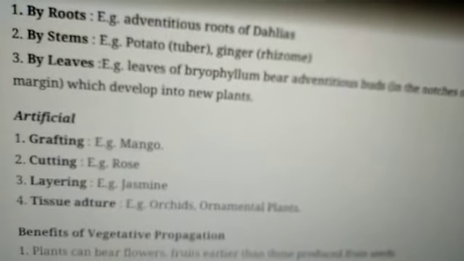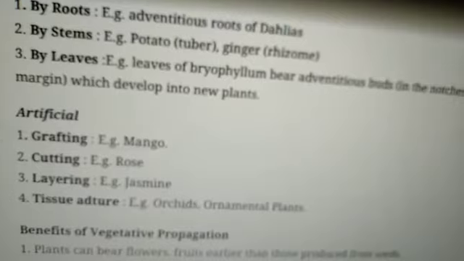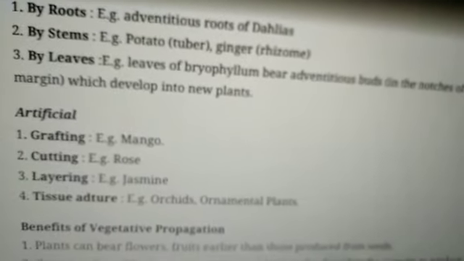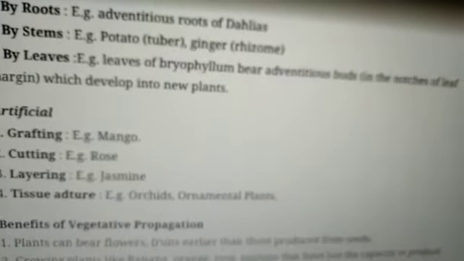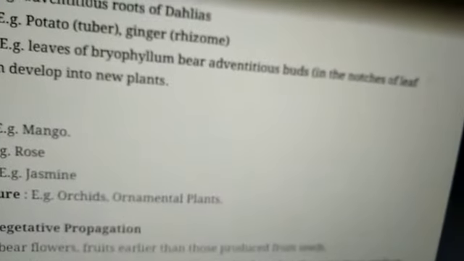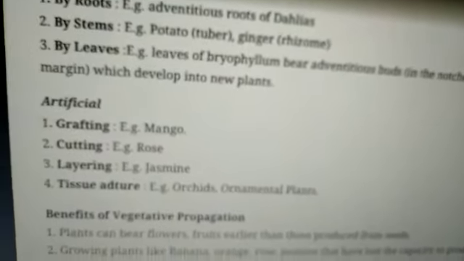Second one is by stem, for example, potato. Potato is a modification of tuber, and ginger is a modification of rhizome. And by leaves, for example, Bryophyllum, bears adventitious buds in the notches of the leaf margin, which develop into a new plant.